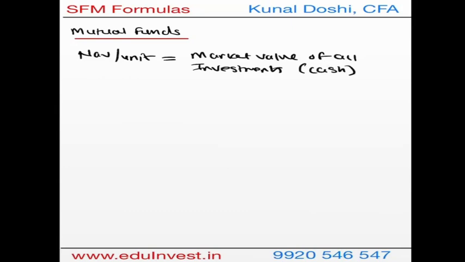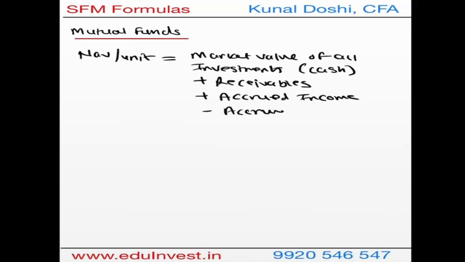So I will write market value of all investments including cash, plus we will have receivables. Receivables is dividends, plus the accrued income. Accrued income is with respect to interest on bonds, less the accrued expenses, which is with respect to the fund management charges and other charges, less outstanding liabilities, if any.